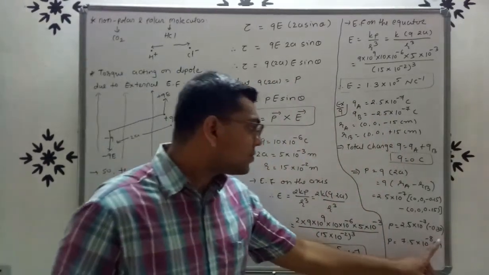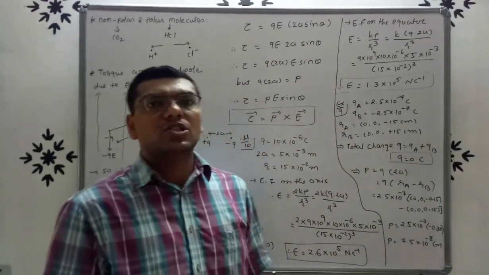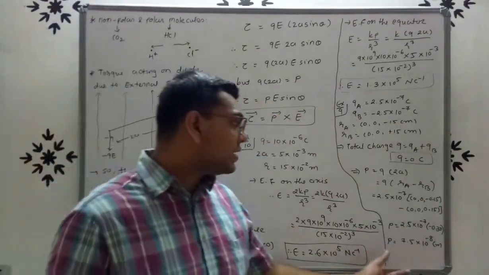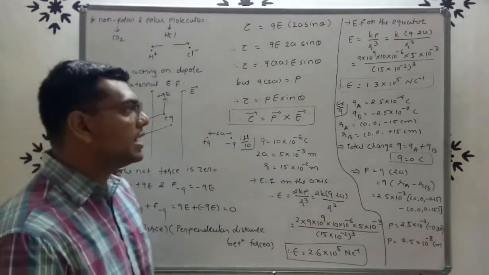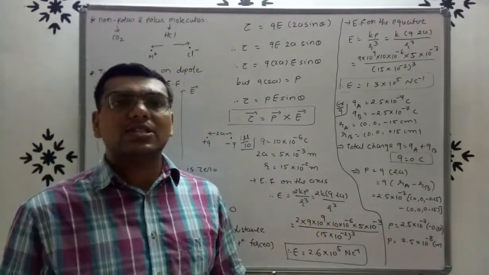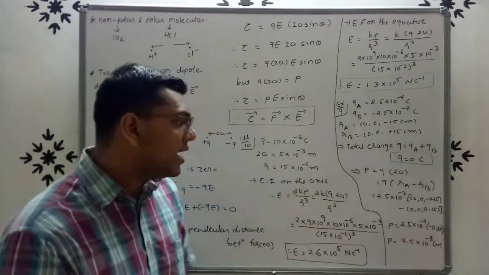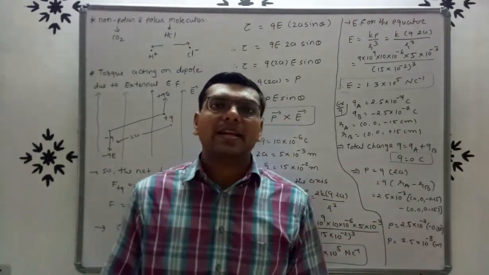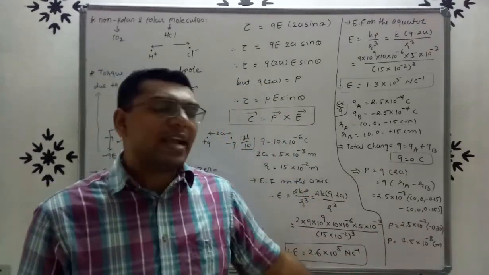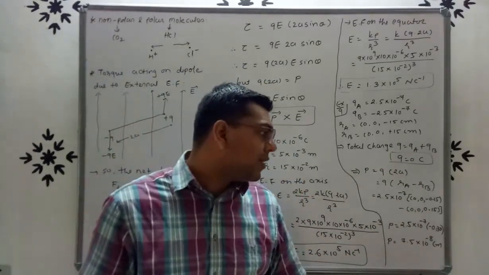But here this is minus, so we can say that this electric dipole moment is in the negative direction, right? So the direction is along the z-axis, right? So here negative says the direction of electric dipole moment is in the negative z-axis. You have to write this.